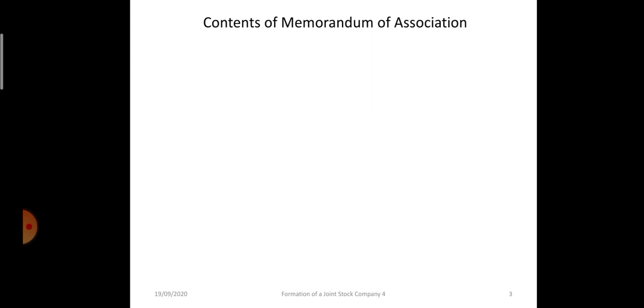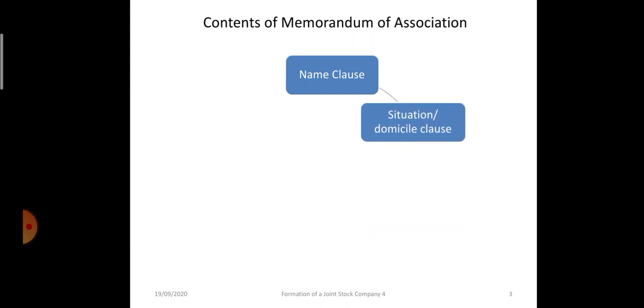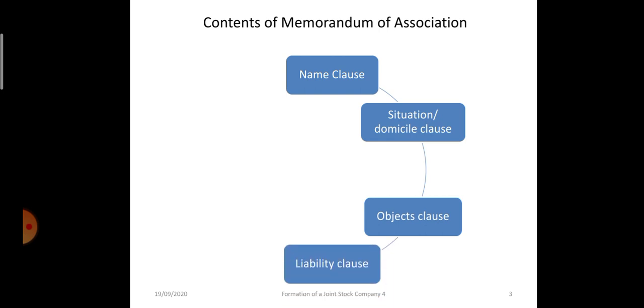Now, what are the contents of Memorandum of Association? First, name clause. From the name of this clause itself, it is clear that it deals with the name of the company. Situation or domicile clause, or we can call it registered office clause. In this point, the company's registered office address is mentioned, the state's name is mentioned. Then comes objects clause. The main objective of the company for which it has been established, the secondary objectives, everything will be mentioned in the objects clause.